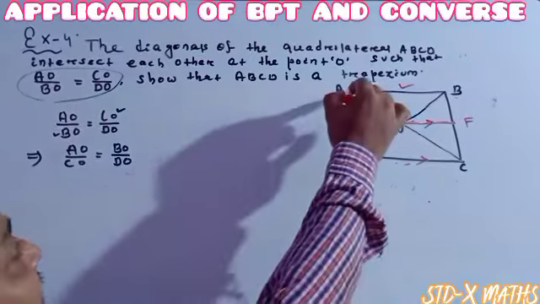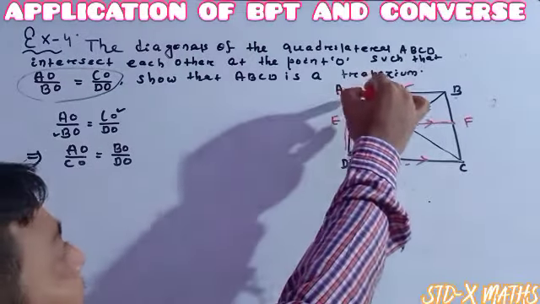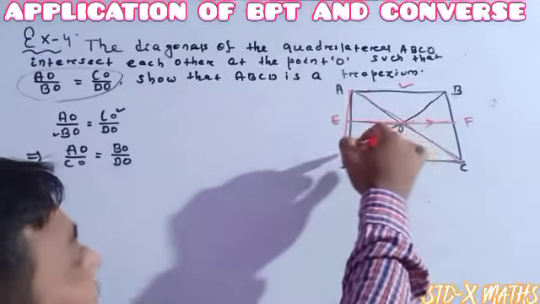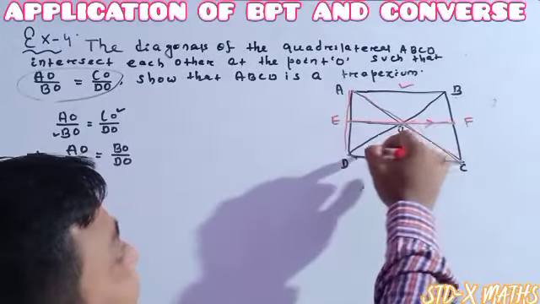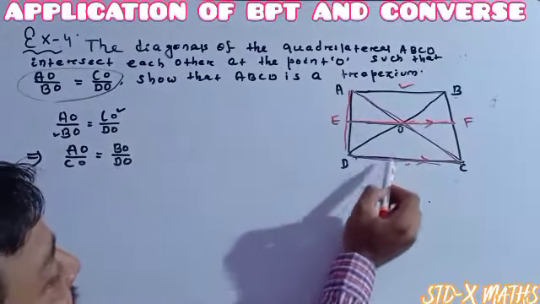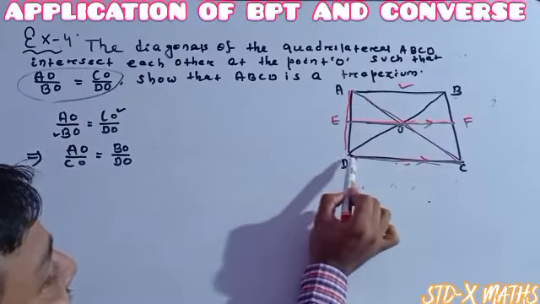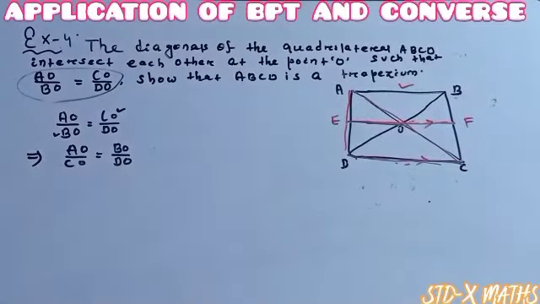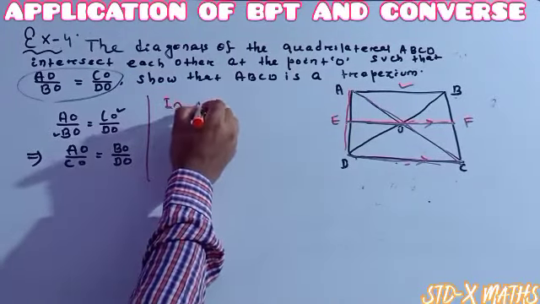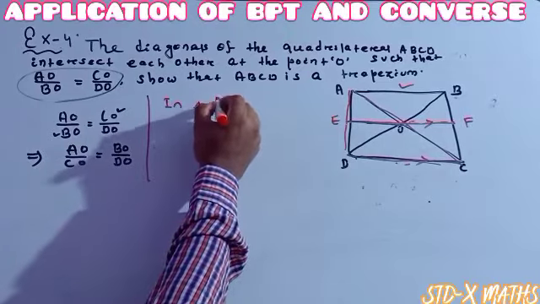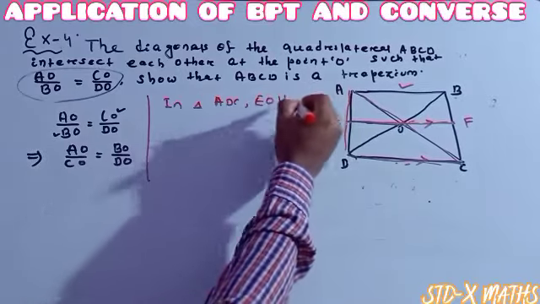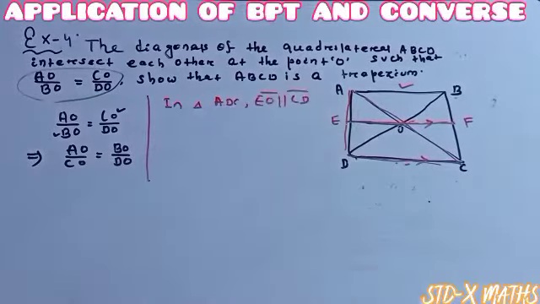See in this triangle, this one is parallel to this one we have taken. Long one parallel to this one, so the little one should be parallel to this one. EF is parallel to this one. It means the part of the parallel line, EO, must be parallel to CD. So in triangle ADC, EO is parallel to CD.